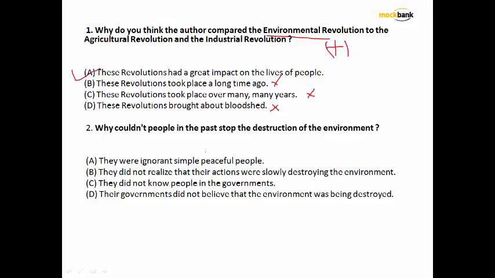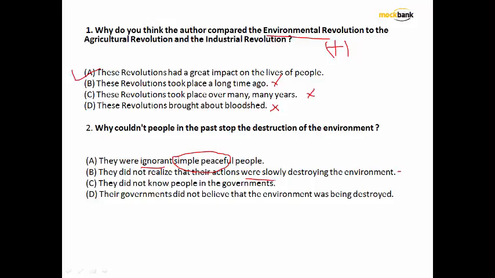Alright. Question number 2 says, why could not people in the past stop the destruction of the environment? Remember, they were ignorant, simple, peaceful people. Could be because it says that people did not know what was happening, but at the same time I will rather not say they were simple or peaceful. They did not realize that their actions were slowly destroying the environment. This is another way of saying that they were ignorant. So I will hold on to this option.